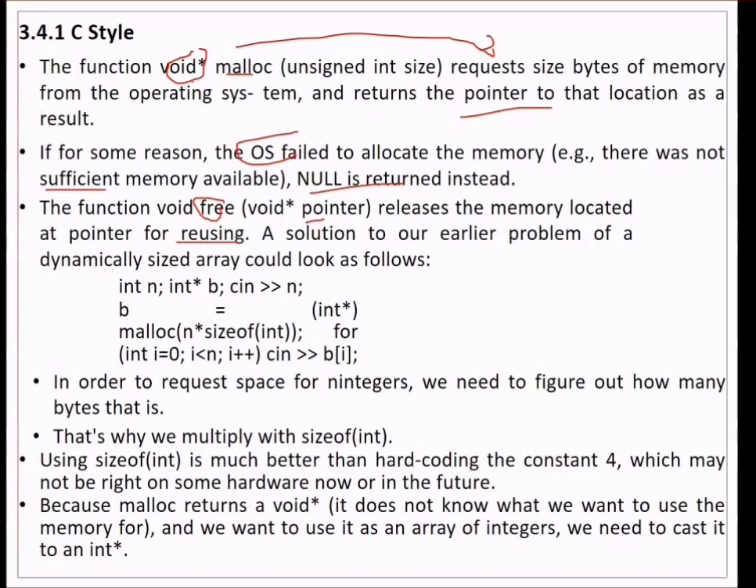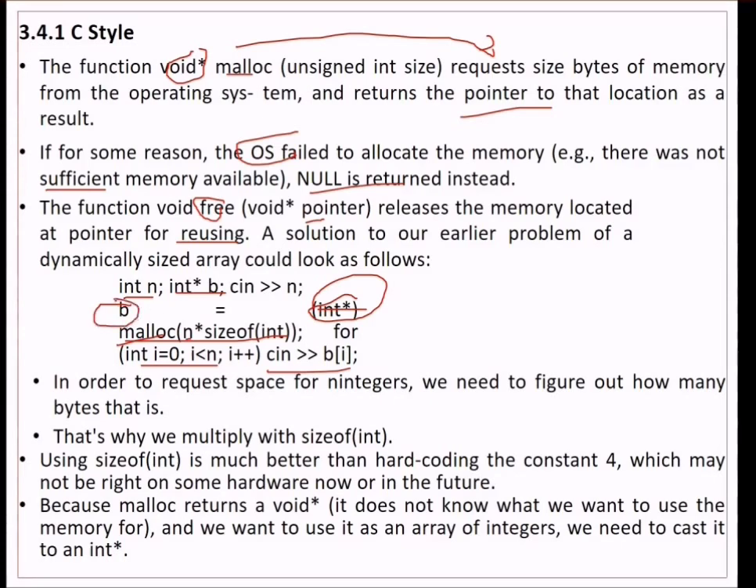A solution to our earlier problem of a dynamically sized array would look like this. We have made n a variable. Now we have a pointer b which points to some integer. We take n, and then b is equal to malloc of n times size of integer, in the same line. Malloc will allocate n times 4 bytes, and we have to cast it to int star. Then we can run a for loop from i to n and print b of i.